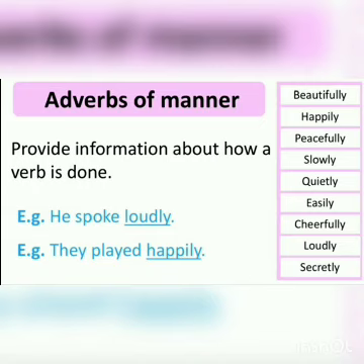Let's look into another example. The next example is they played happily. Here, we are able to know they played, but happily is describing the manner in which they played. So, happily is an adverb here, as this adverb describes the manner in which the action is performed. So, they are called adverbs of manner.